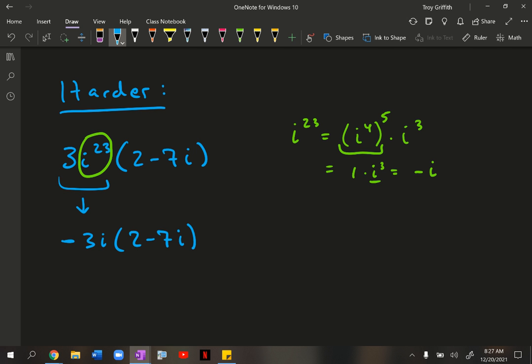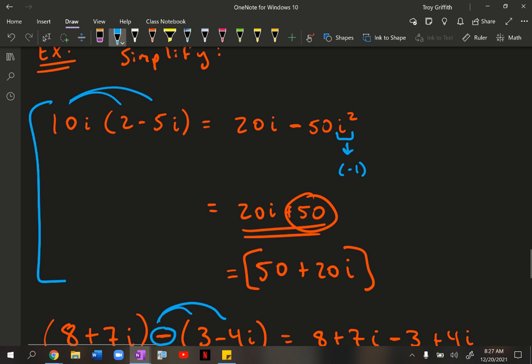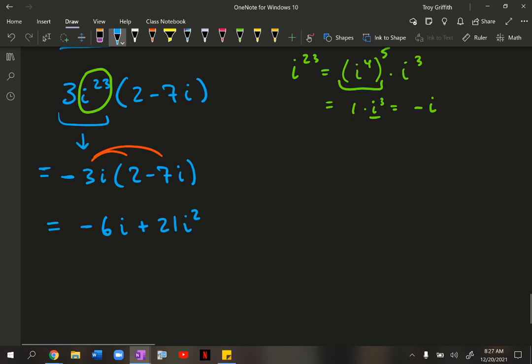At this point, it turns into exactly what we were doing with this first example right here, where we had a number on the outside of parentheses and we want to distribute that number. So let's try it here. When we distribute, this will become negative 6i. Okay, and then 2 negatives make a positive. 3 times 7 is 21 times i squared. And again, we don't want to leave an i squared. i squared is the same thing as negative 1. So 21 times negative 1 is negative 21. And then we always want to put the imaginary component last. So this is going to be negative 21 minus 6i when I'm finished right here.